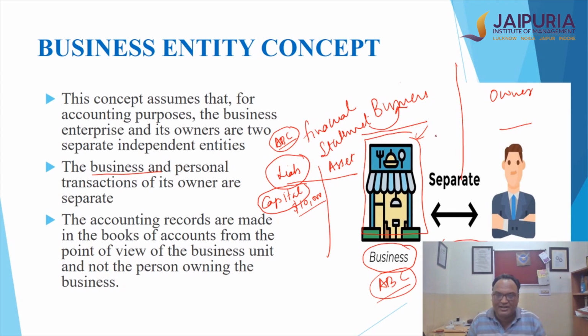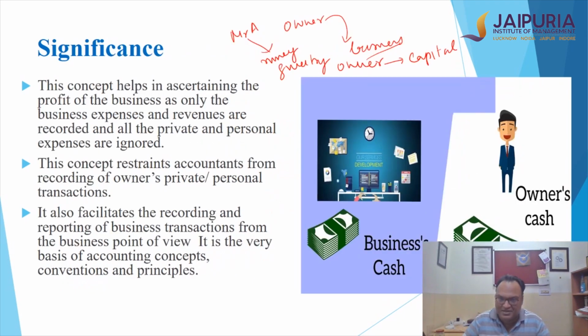Virtually, how it is seen here is that somebody, Mr. A, is giving this money. So as a business, I owe this amount to Mr. A. And that's the reason why capital is shown as a liability in the business. Which also brings us to a very, very important concept: that from the capital, the money which the owner has given to this business, the business will earn some profit. Clear? So this business will earn some profit.